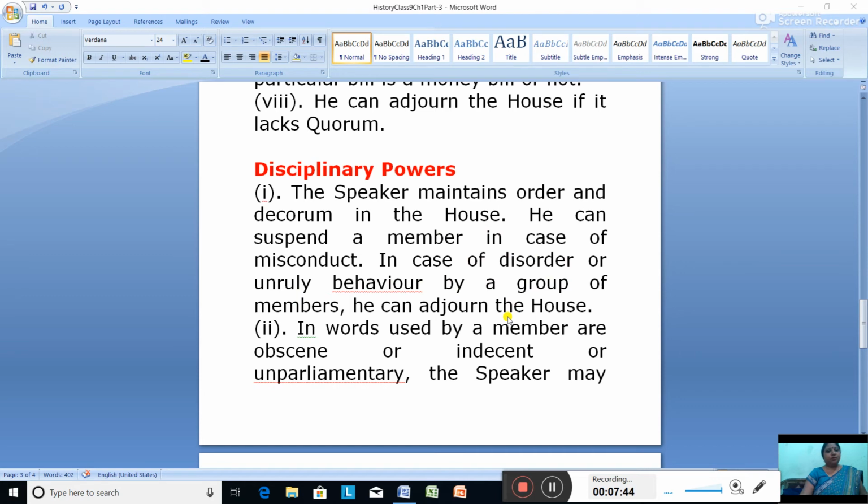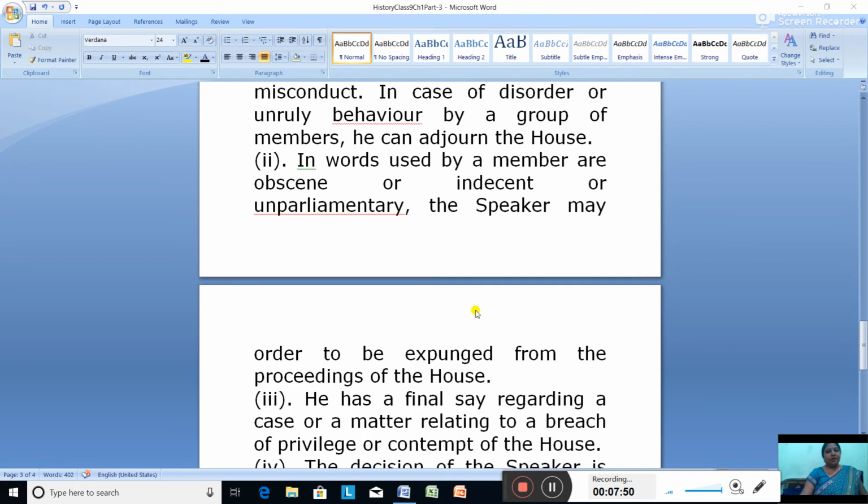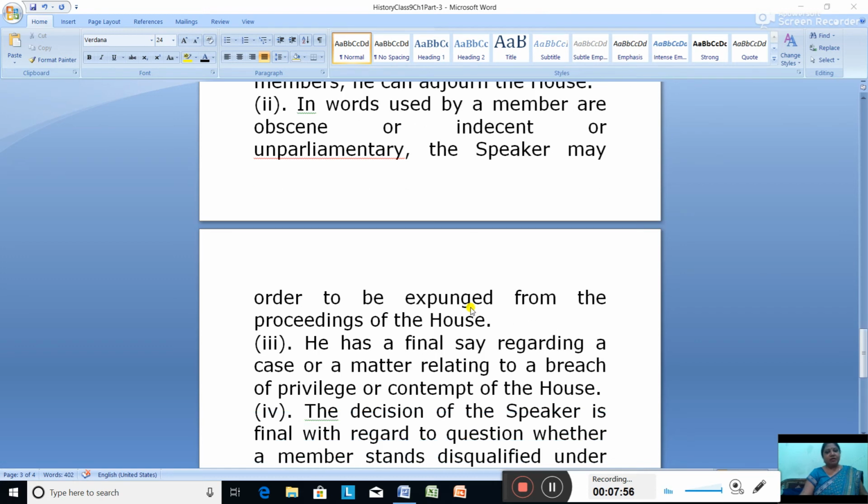If words used by members are obscene, indecent or unparliamentary, the Speaker may order them to be expunged from the proceedings of the House. He has the final say regarding a matter relating to breach of privilege or contempt of the House.